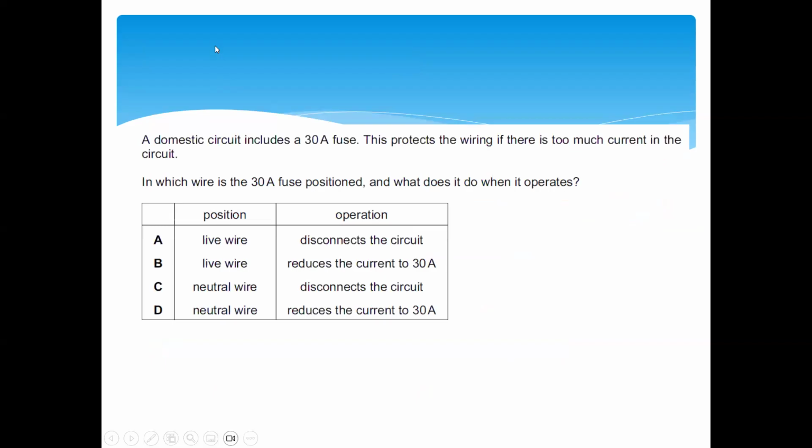A domestic circuit includes a 30 ampere fuse. This protects the wiring if there's too much current in the circuit. In which wire is the 13 ampere fuse positioned, and what does it do when it operates? Like, in which wire do we connect a fuse, and what does it do when it operates, how it works.